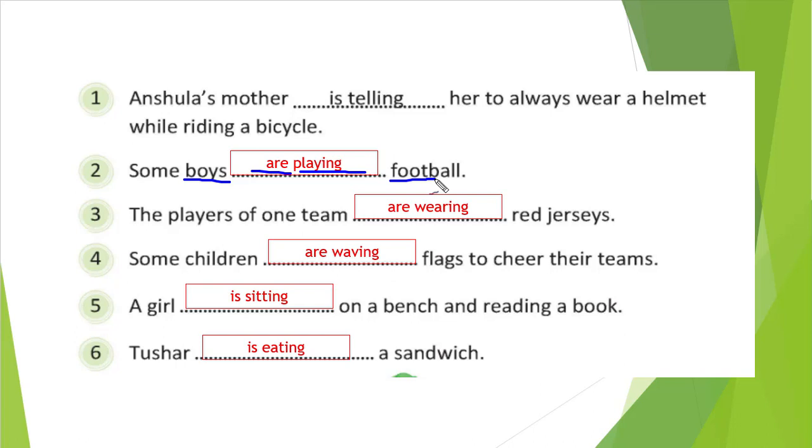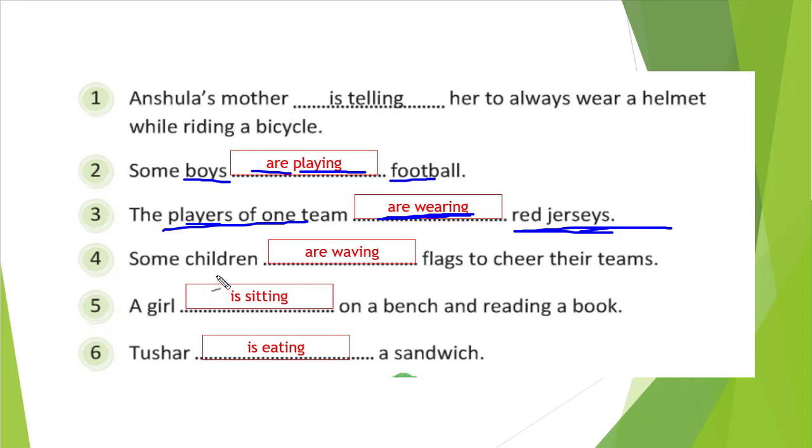Similarly, you see the third one. The players of one team. What are they doing? Red jersey. What can you do with a jersey? You can wear that jersey, right? So players, that is a plural. So we write are, and wearing, verb with ing. So are wearing red jersey.